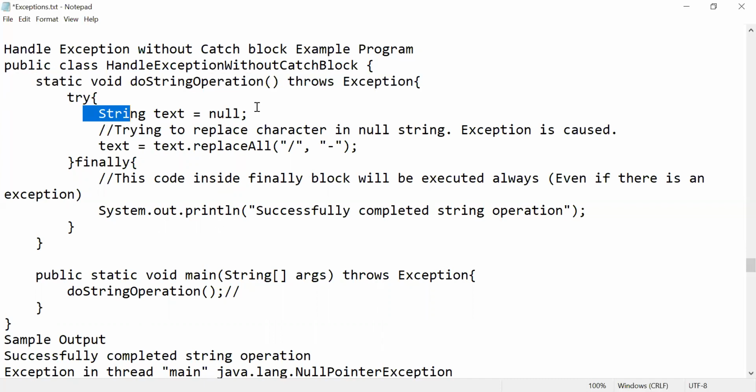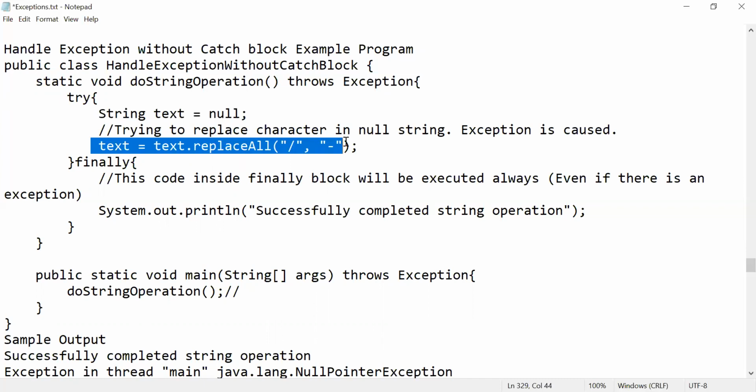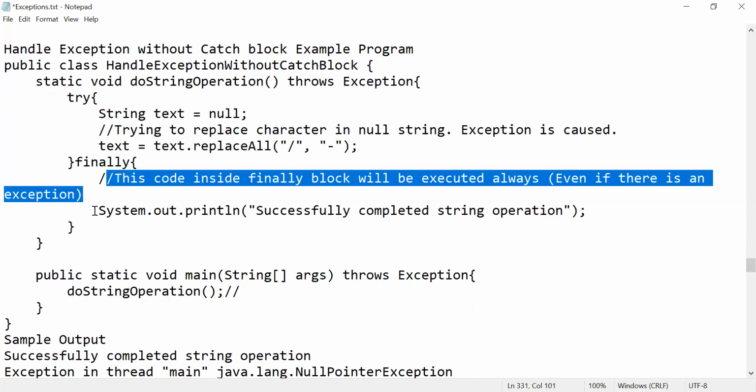Again, it's the same null pointer exception, right? The text is null. Now we can't replace anything here, because we don't have anything to replace. Now what is finally? It will print the message: successfully completed string operation. Now what exception is going to be thrown? A null pointer exception, after your finally message is printed.